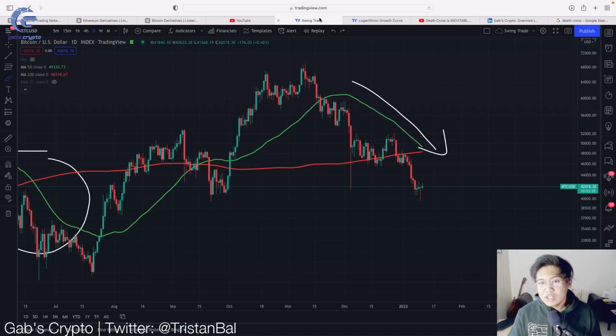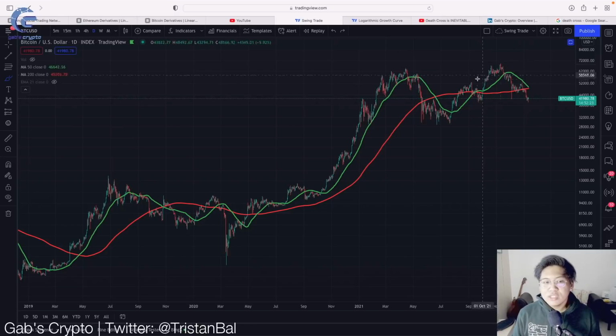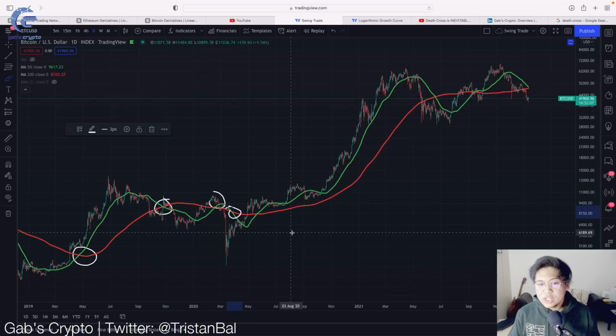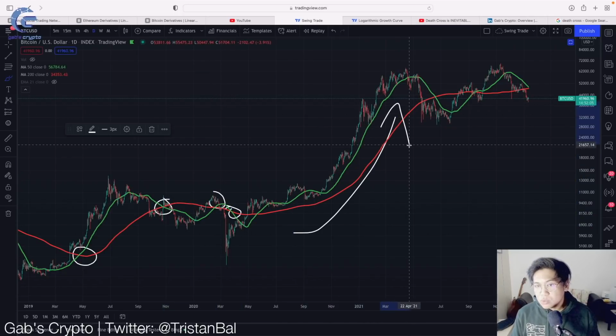So now, alam natin yung three things na yan. How does the latest death cross compare to the previous death crosses in history? Ano ba yung closest thing na makakompare natin dito with the latest death cross? I think ang latest comparison na pwede natin gawin is the 2020 consolidation and 2019 consolidation. As you can see, we saw a golden cross, death cross, golden cross, and then we came back to another death cross. And then from there on, we never looked back and we also went up.